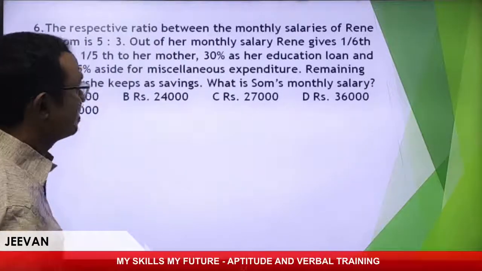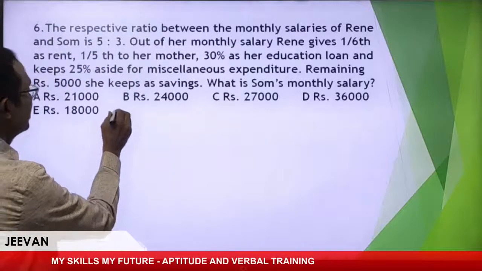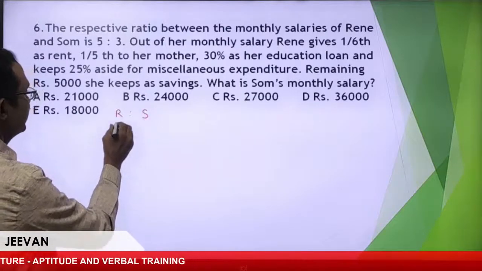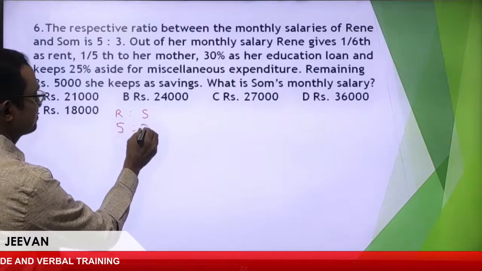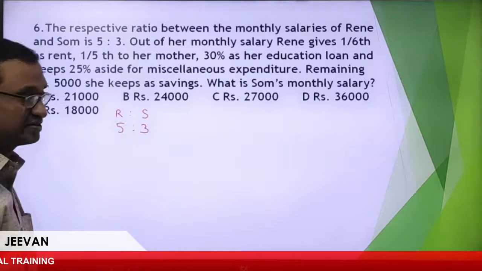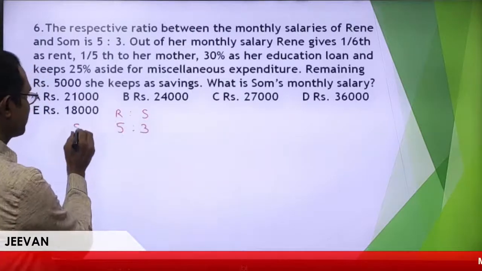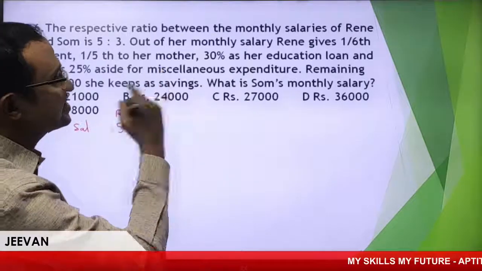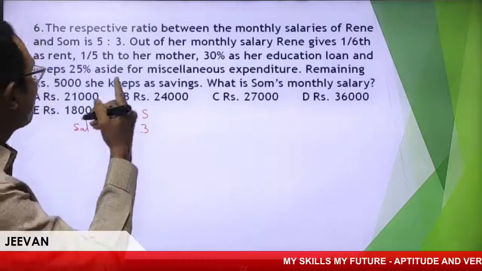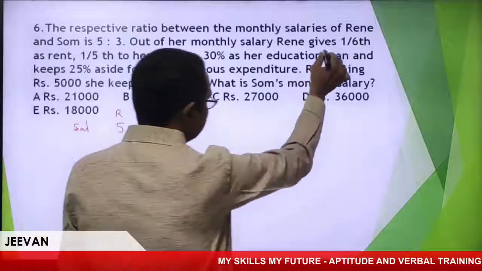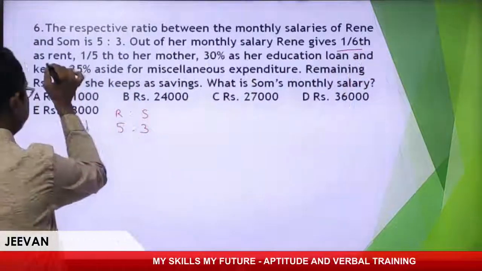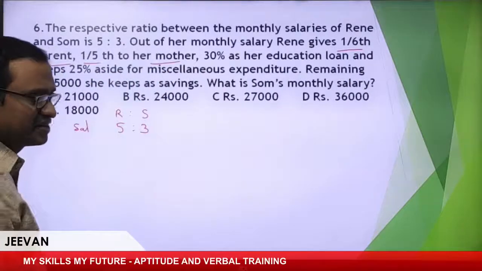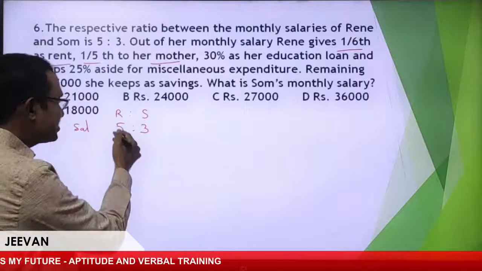The ratio between the monthly salary of Renu as well as Som is 5:3. Okay? Fine. Out of her monthly salary, Renu gives 1/6 as rent, and 1/5 to her mother. Great. Can you guess what the salary of Renu is?